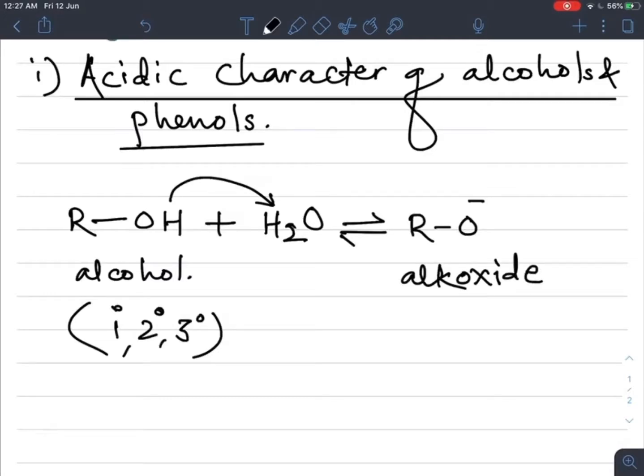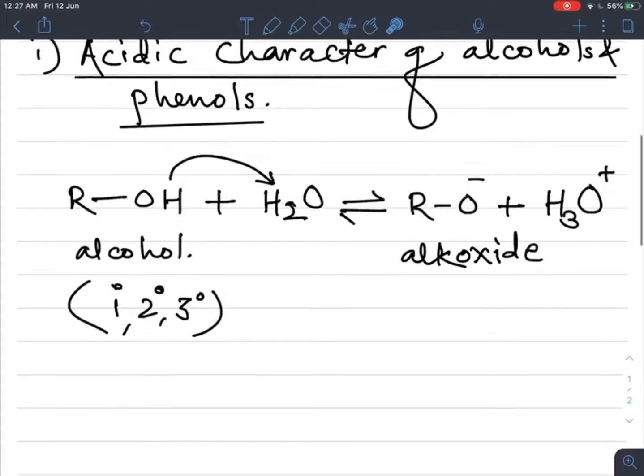So, ionization takes place, that is formation of ions, and by taking this H plus donated by the alcohol, H2O forms H3O plus, that is hydronium ion. So, this alkoxide ion is formed from the alcohol when it donates the H plus ion. So, by the breaking of the OH bond, it forms its corresponding alkoxide ion. But this alkoxide ion is less stable.